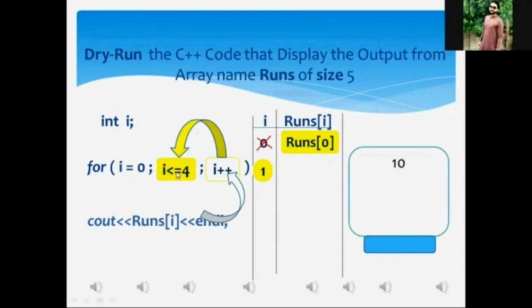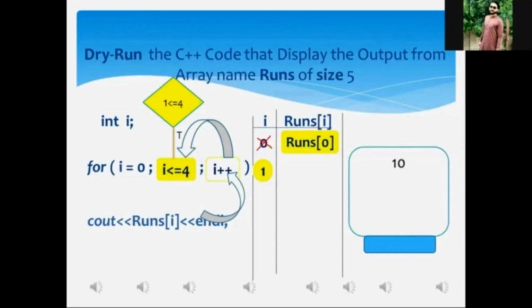If we place the current value of I, that is 1, in the condition, what will it become? 1 is less than or equal to 4, just like it is being shown on the screen. Mr. Aftab, tell me whether this condition is true or false. It's true, sir. My dear Aftab, your answer is correct, this condition is true.